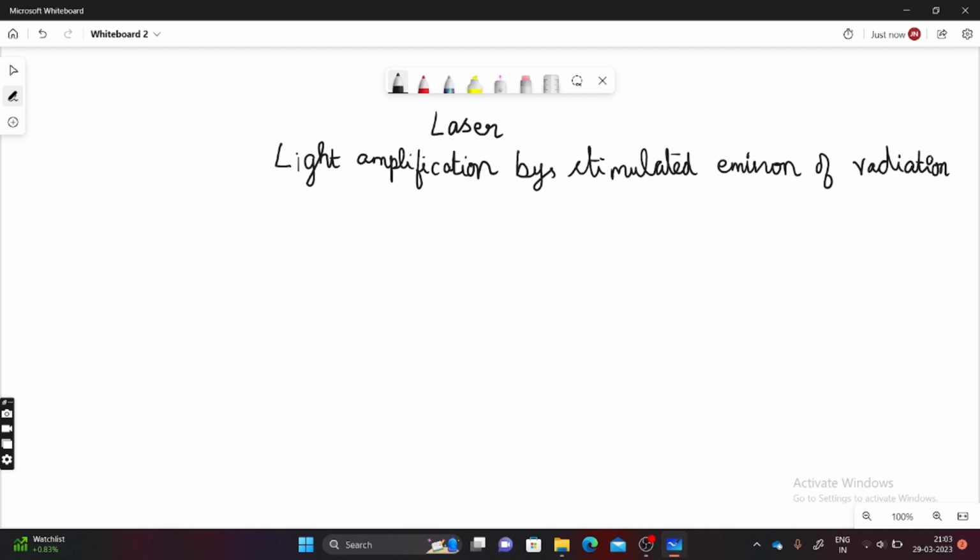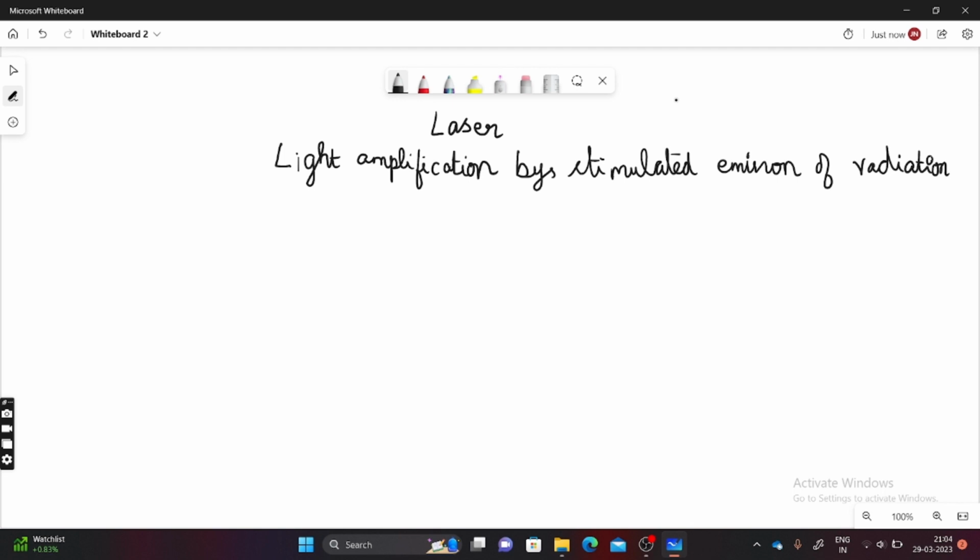The characteristics of laser are it is highly directional, highly coherent, monochromatic. Monochromatic means only one color, that is single wavelength. Angular spread is less, when you compare to ordinary light, which has more angular spread.